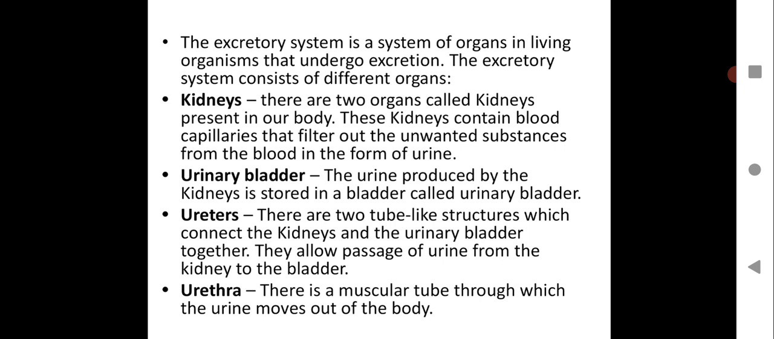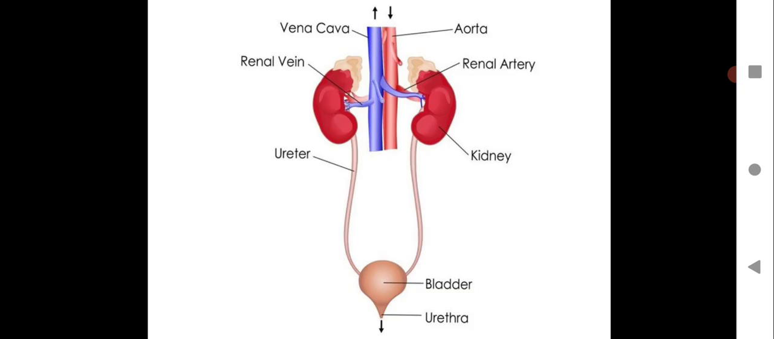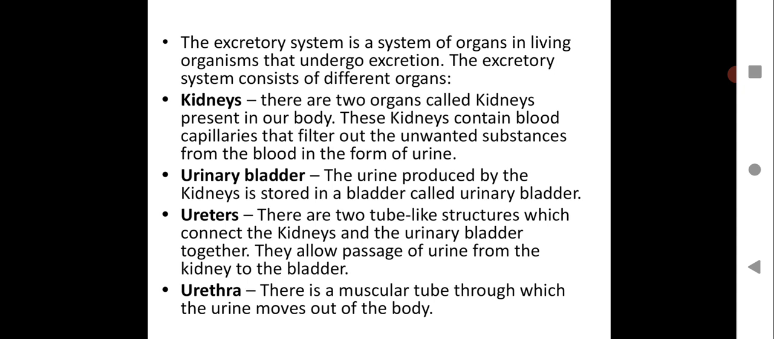Then ureters, there are tube-like structures, as you have seen in the diagram, which connect the kidneys and the urinary bladder together. They allow the passage of urine from the kidney to the bladder. So ureters, they are the tube, and you will see the elongated tube, which is connecting the kidney to the urinary bladder, where the urine will get collected in the urinary bladder. Whereas the urethra is a muscular tube through which the urine moves out of the body. So it is the opening through which the urine will be given out of the body.